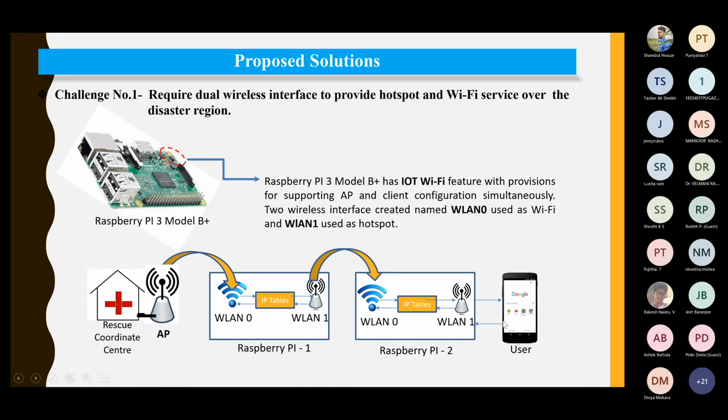All right. So here what you can see is that there is a user which is connected to this Raspberry Pi number 2, accessed by this WLAN 1 of this particular board, and then it relays the data, right? So it relays the data in this manner, and that data is reaching the access point. So this way the problem was solved, and you can use any model. Raspberry Pi was used at that time because of the convenience and the support we have. You can use any processing device, either ESPs or any microcontroller as such.